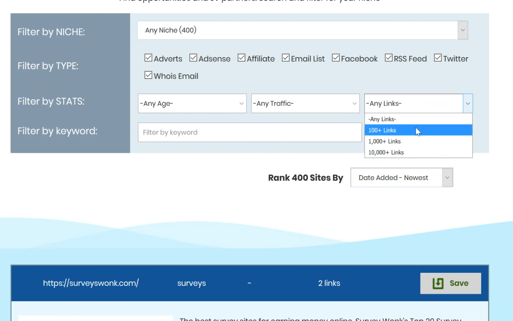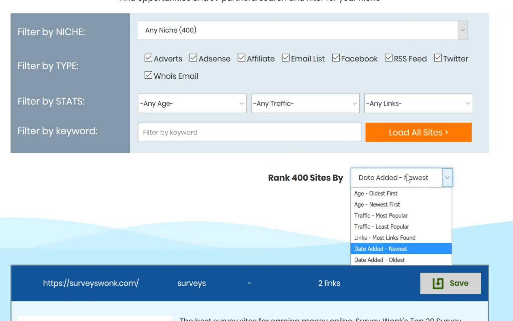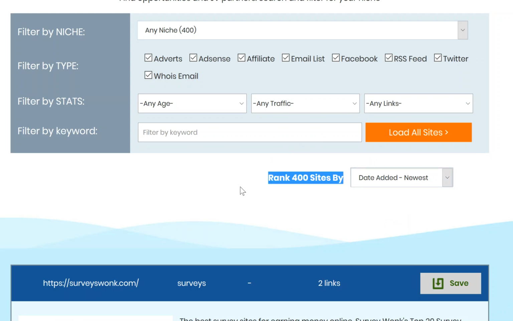And then we can also focus on sites that have a minimum number of backlinks. Again, I wouldn't go too aggressive with this. Maybe 100 links plus is what you would want to go with. And then we can also arrange by all these different categories as well.